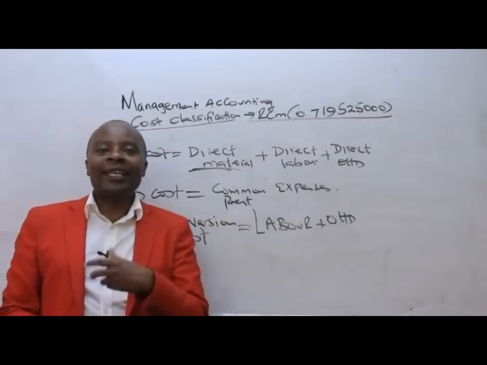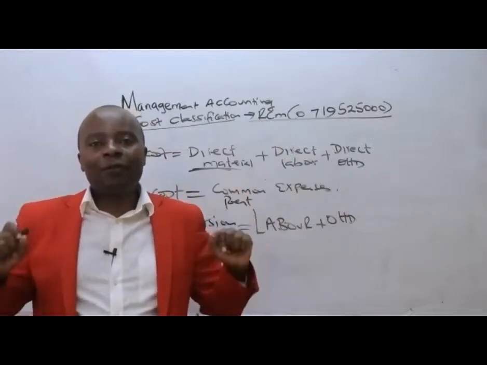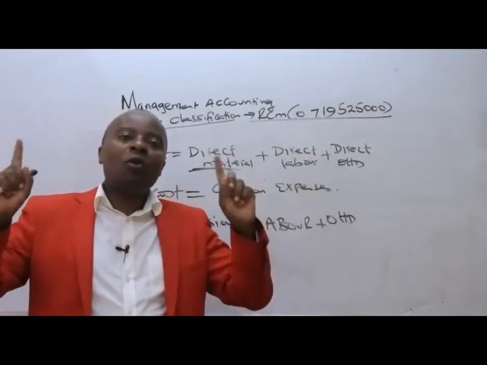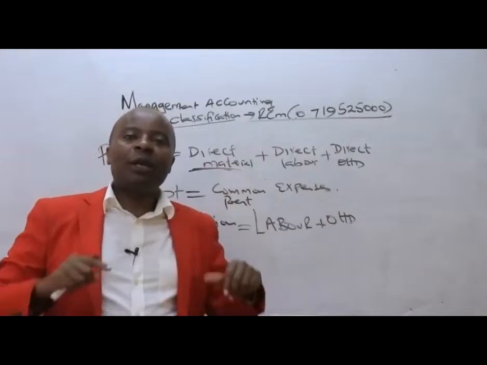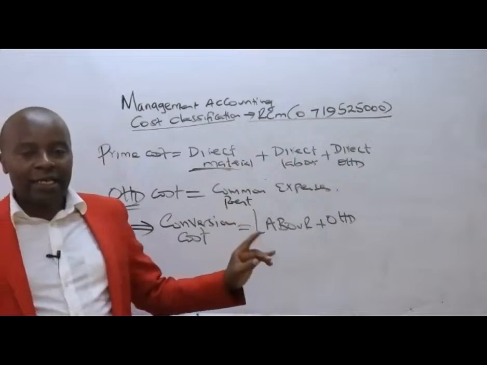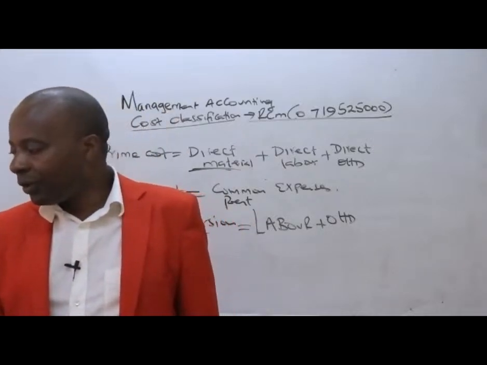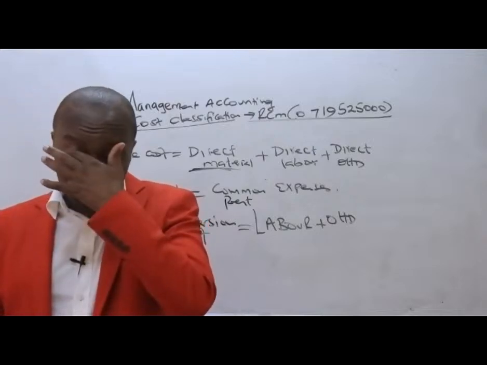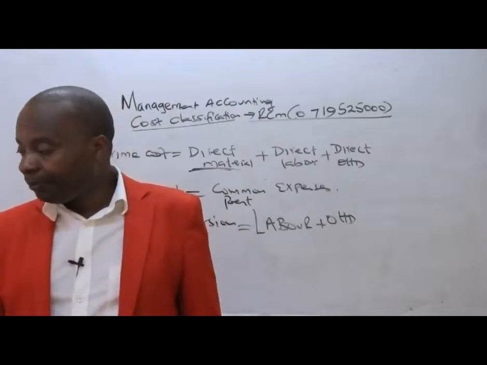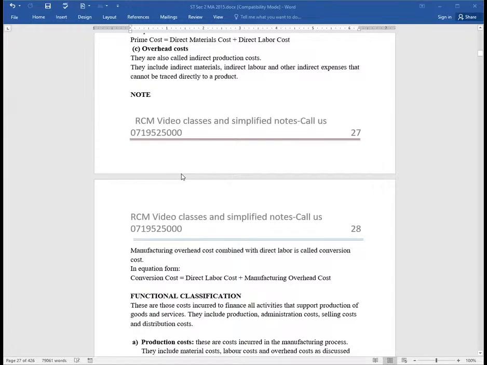Because for you to convert, like now my timber, I will need a physical space, which I'm paying rent for. I will need workers to come and help me to be able to carry out the conversion. So very importantly, for us to understand this from the word go, we can classify costs in accordance to whether they are manufacturing or non-manufacturing.